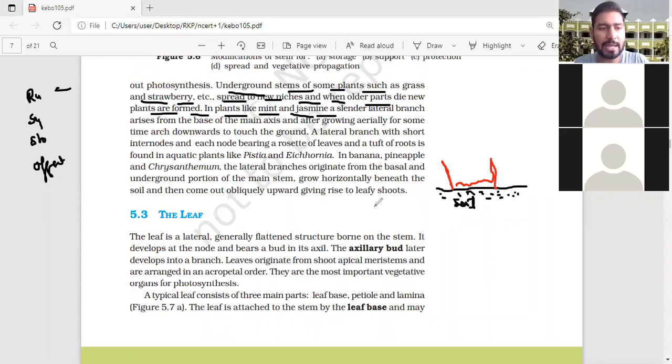Runner, and second is the sucker. Sucker also grows on the surface of soil, but a little bit below. In case of the sucker, suppose that this is the soil. Below the soil, sucker generally grows underground inside the soil. Listen to what I'm saying. It is also a type of runner, but it is found below the soil. Are you getting or not?